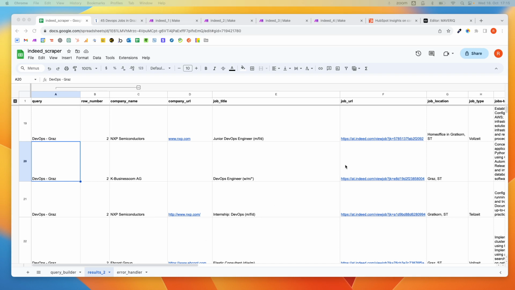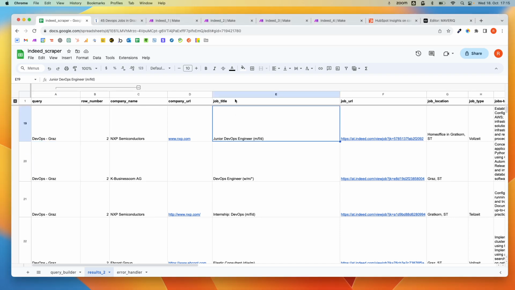and if you're quite sales led, or if you do a lot of ABM marketing, this could be quite interesting. Essentially, I'm going through a lot of job ads and job descriptions, parsing the text, and then extracting structured data from them. As you can see here, I think it stopped running now. I think it's done. I was looking for DevOps positions in Graz in this case, and I'm getting structured data. I'm getting who's hiring, their URL, the title, right?